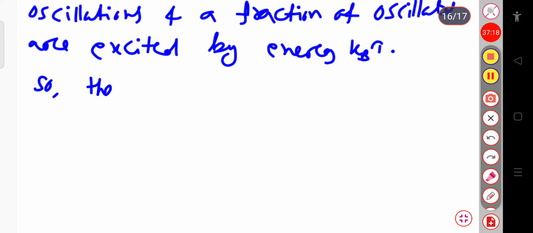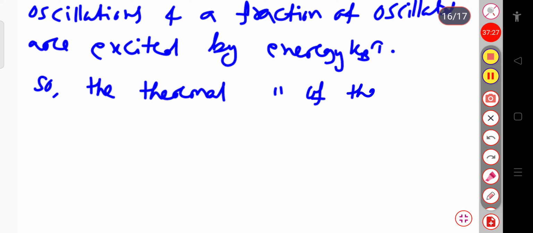So the thermal energy of the oscillators will be less than kT.